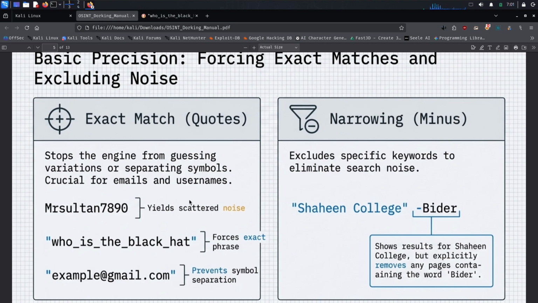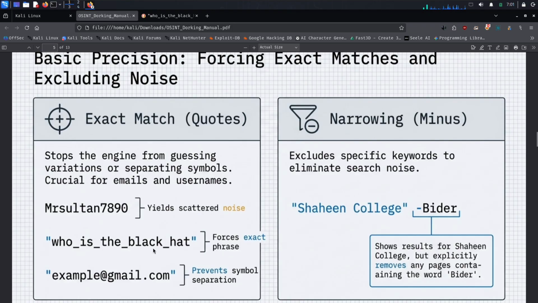Searching email addresses and usernames. The next important use case is searching for email addresses and usernames. When we search for an email address directly, sometimes search engines don't show the expected results. One reason is that search engines may treat certain symbols, such as @ and period, differently during indexing. Because of this, using quotation marks can help search for the exact email address or username. For example, "example@gmail.com" or "target_username". This forces the search engine to look for that exact sequence.